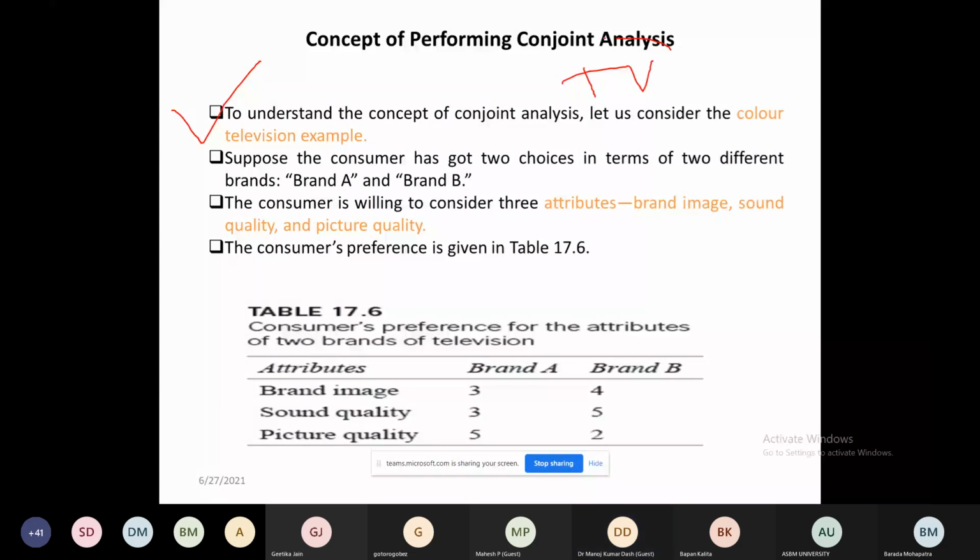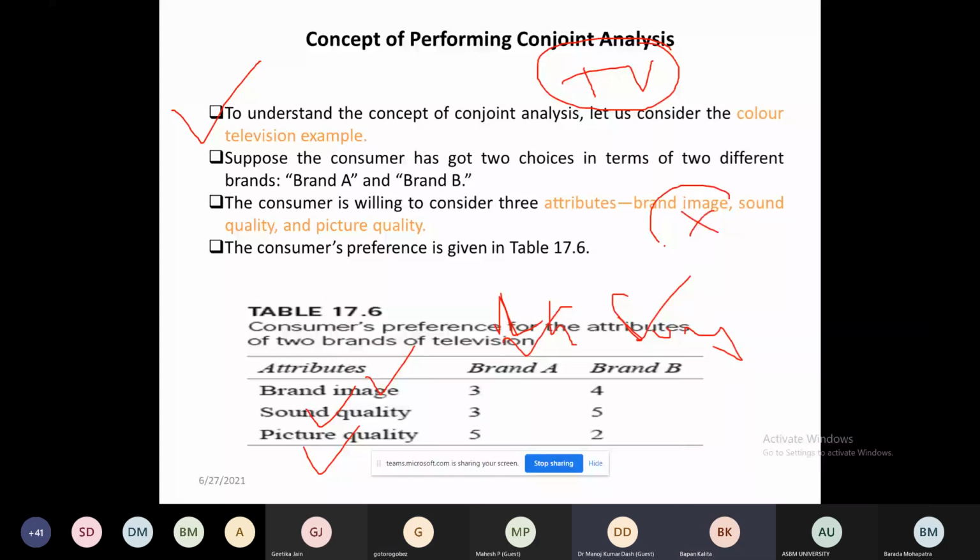What is the first objective? There are two brands, A and B. The question is whether the consumer chooses, let it be, LG or Sony. For each product they require three things: brand, sound, and picture. Is it clear? Think you are a marketing manager, and you want to know, if I have two products in my dealer shop, what consumers will generally prefer, LG or Sony. So they have the brand attribute, second is sound quality, and third is picture.